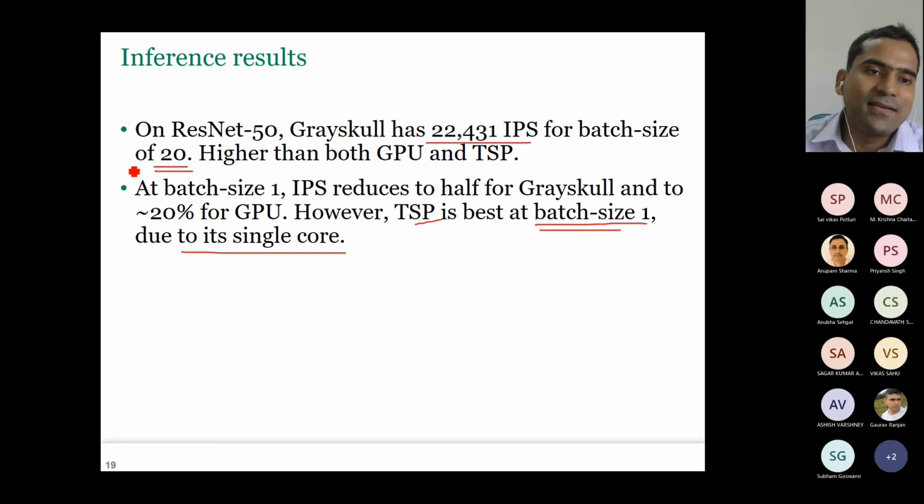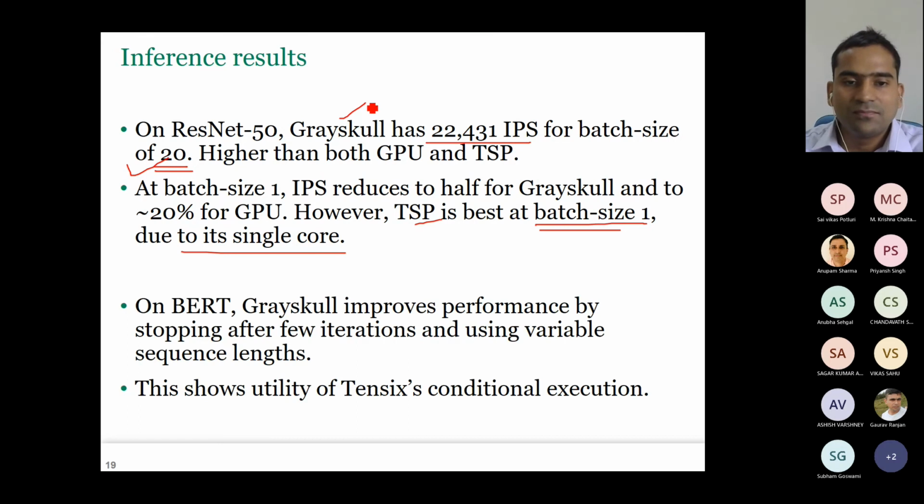But if that batch size condition is not there, you can choose any batch size. Then Grayscale gives you much higher throughput. Okay, so till this point, is it clear? Any questions? Any questions till this point?